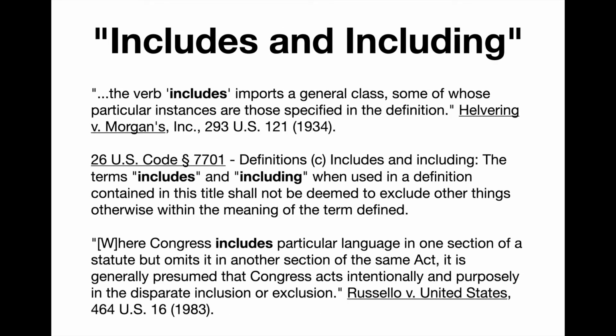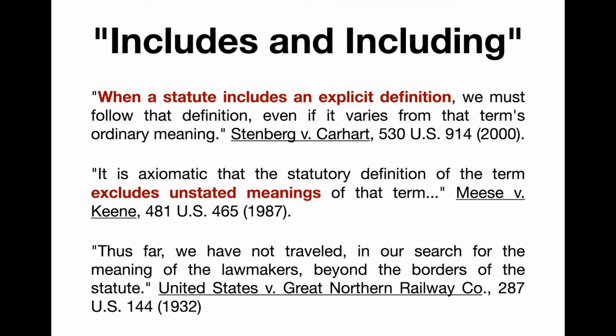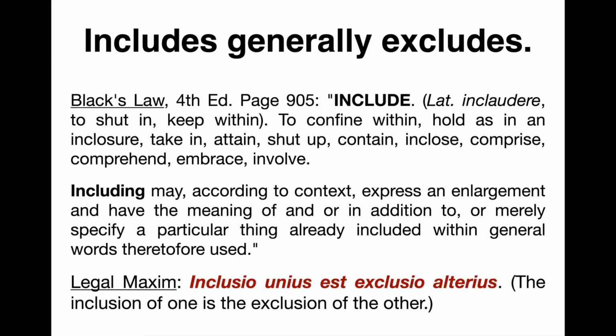The first is the includes and including definitions, but includes generally means that it excludes unstated meanings of that term. The bottom line is, includes generally excludes. That is, inclusio unius est exclusio alterius. The inclusion of one is the exclusion of the other. Let us do an example of that.